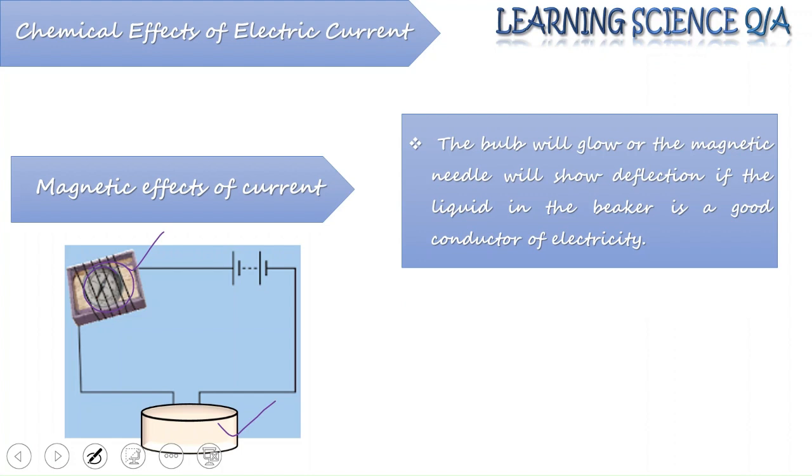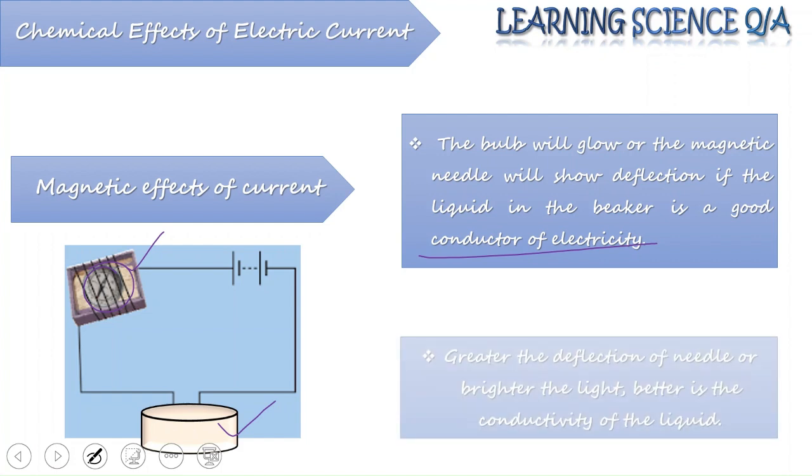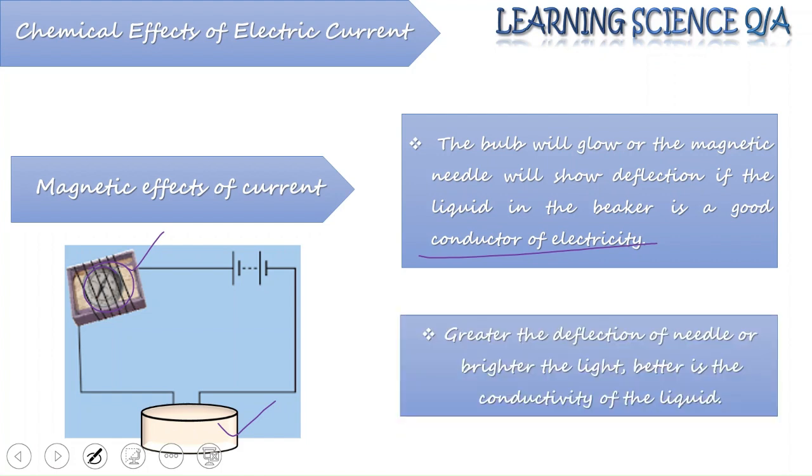So the bulb will glow in case of the previous apparatus, or the magnetic needle will show the deflection if the liquid that we have taken in the beaker is a good conductor of electricity. The intensity of electric current produced will be indicated by the deflection of the needle. Greater the deflection, higher or the stronger is the electric current produced. Similarly, brighter is the light, better is the conductivity of the liquid.